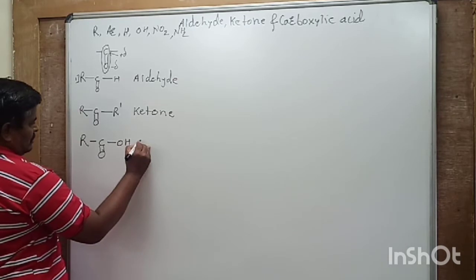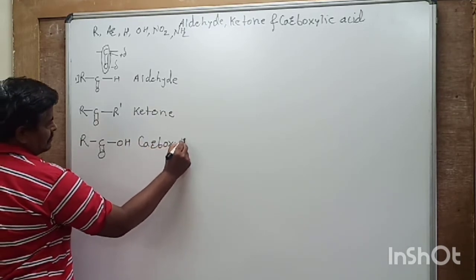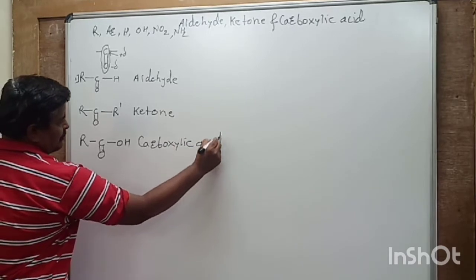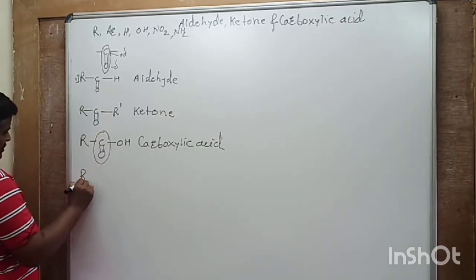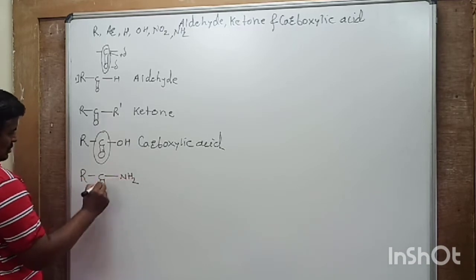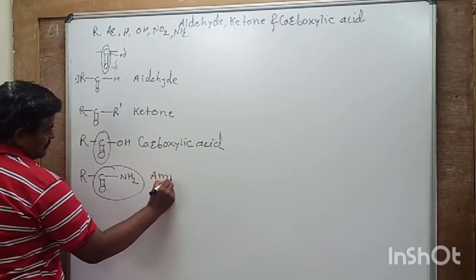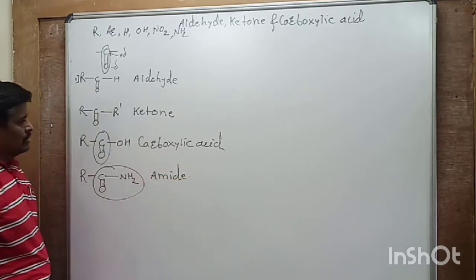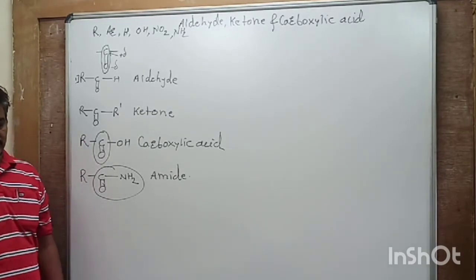RCOOH, this is carboxylic acid, which contains this carbonyl carbon. Then RCONH2, this group is amide group. So these are some functional groups which you learn in 11th standard.